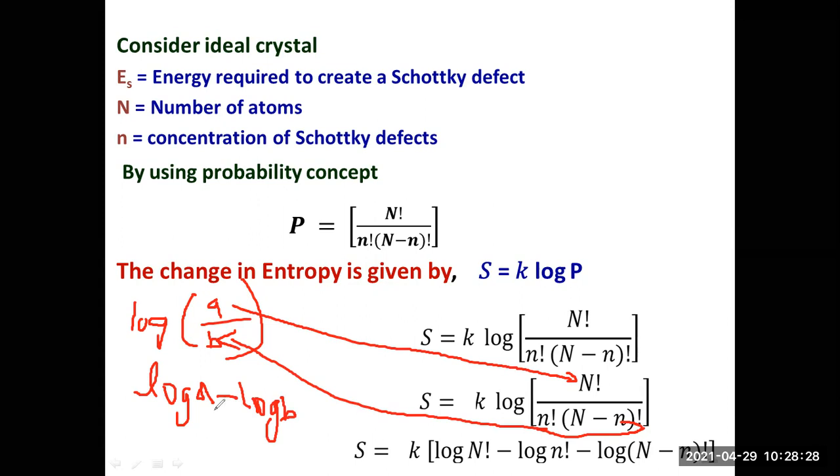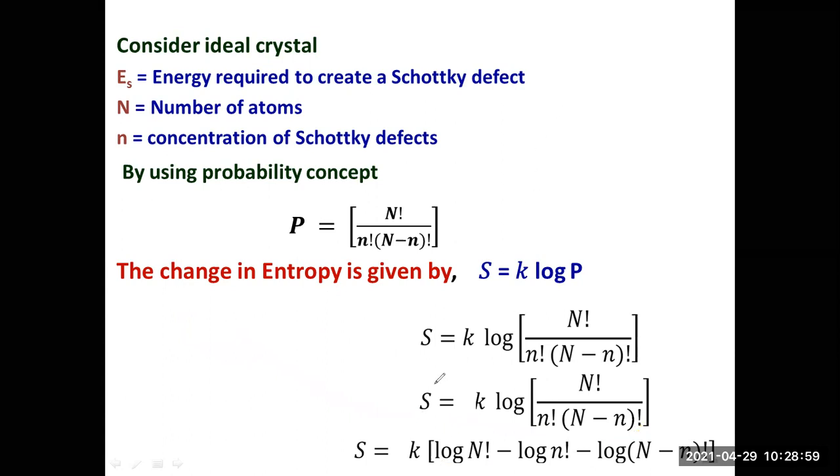So log a here is log capital N factorial, and b is this entire thing. Minus log small n factorial minus log of capital N minus small n factorial. With this, I think you got a very clear idea how to solve this small mathematical equation.